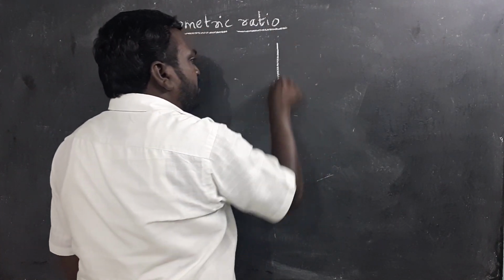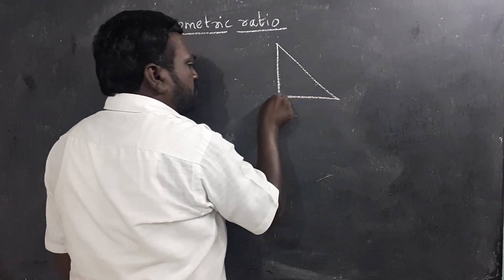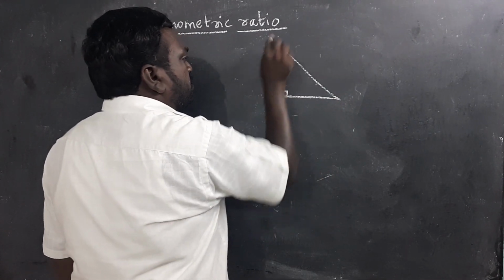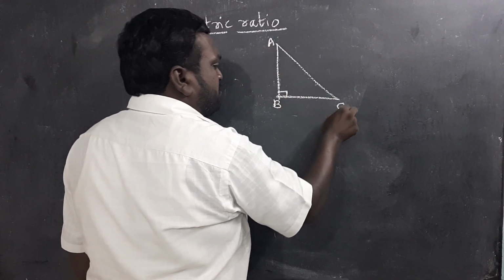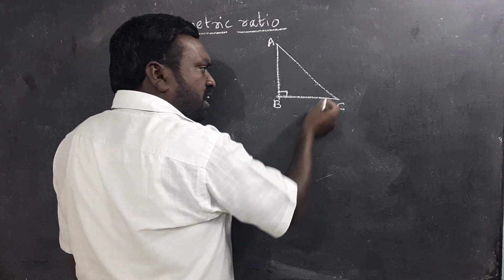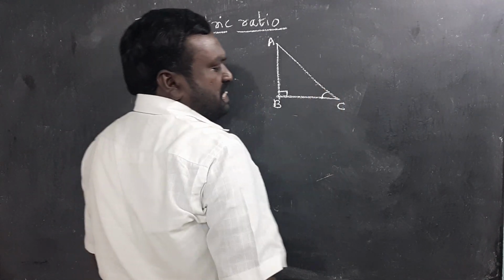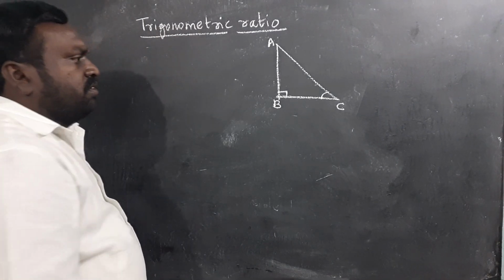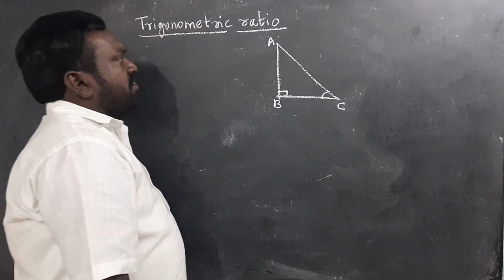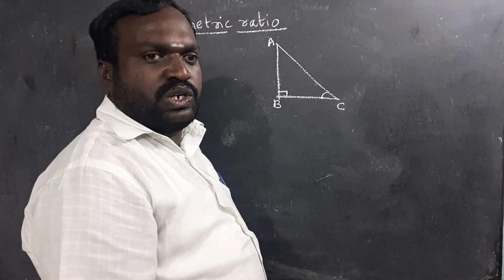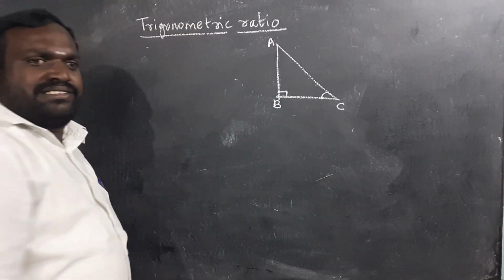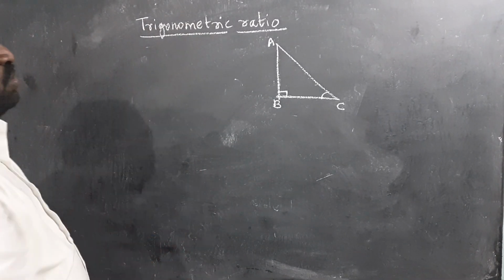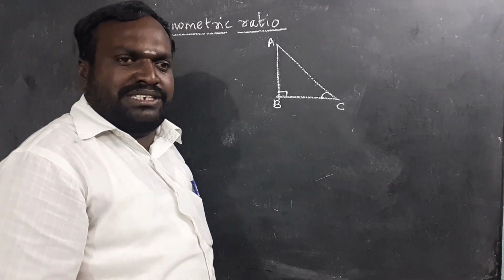Let me draw a triangle. Right angle, it's A, B, C. The angle C is an acute angle. Now we are going to define trigonometric ratios. There are 6 trigonometric ratios based on these angles.